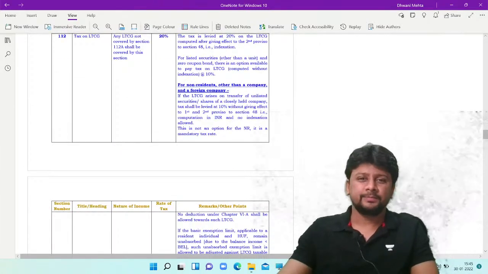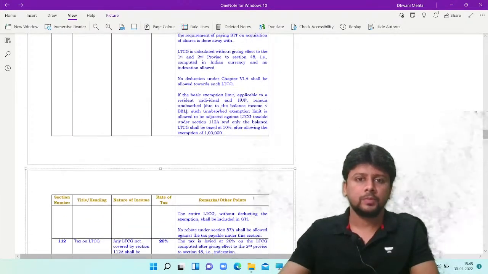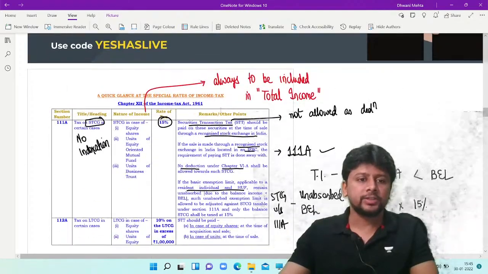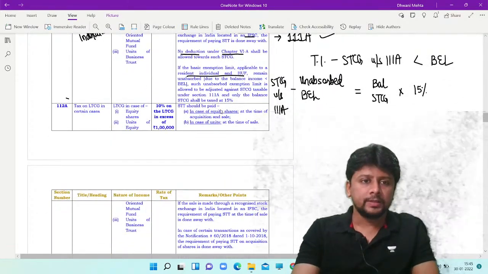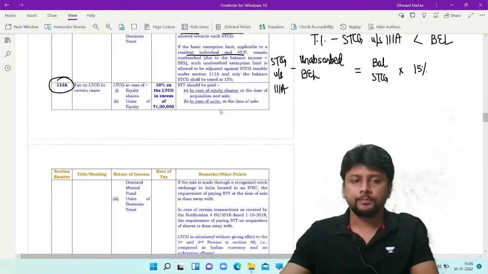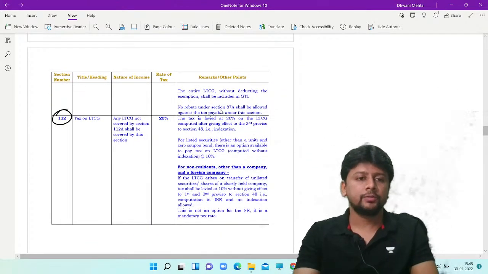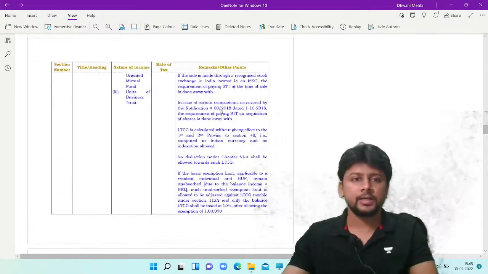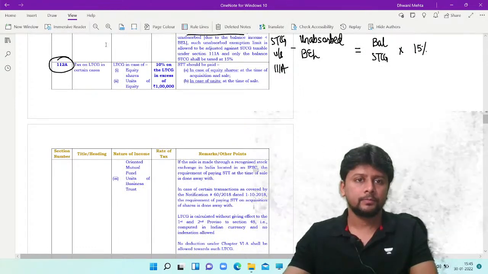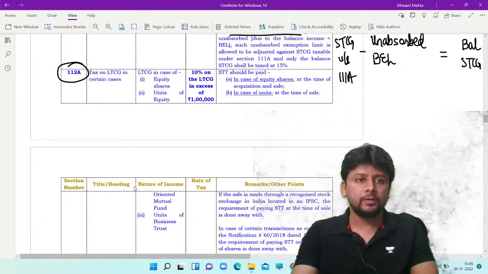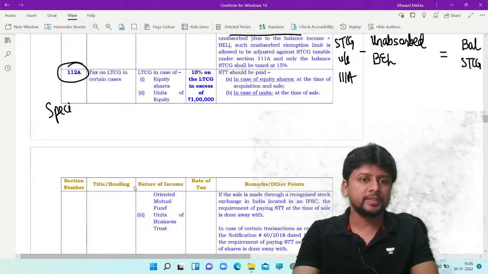Long-term capital gain is covered by two sections. One is section 112A, which is a more specific section. Second is section 112. Section 112 is general in nature, and section 112A is a bit specific in nature.